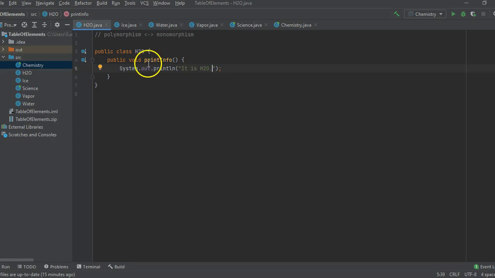So, here H2O has a printInfo method, and then I created its children classes, which are the subclasses ice, water, and vapor.